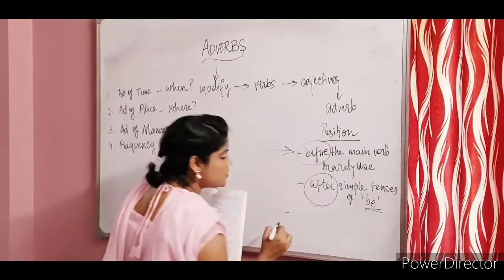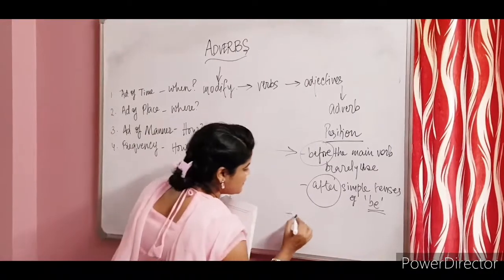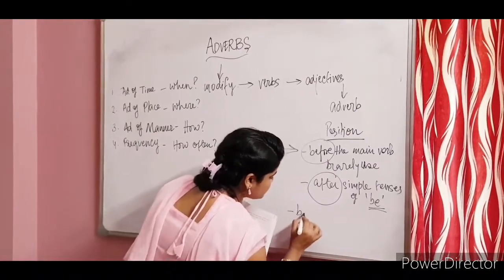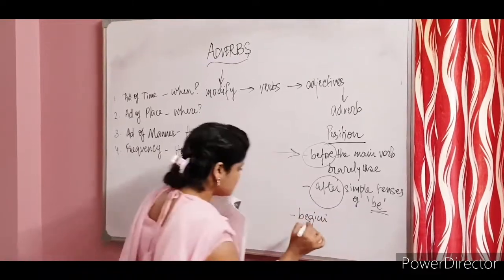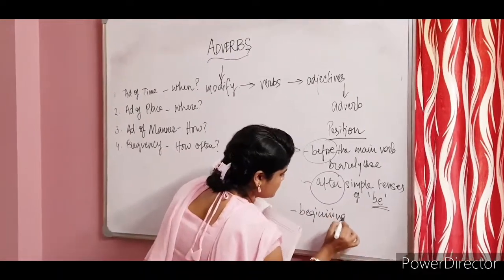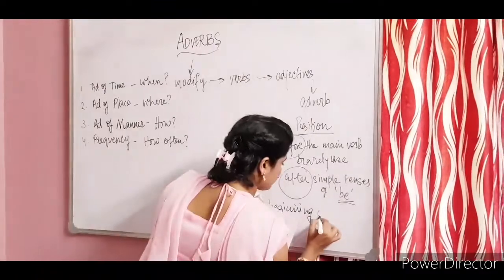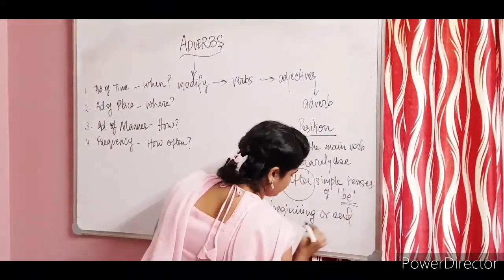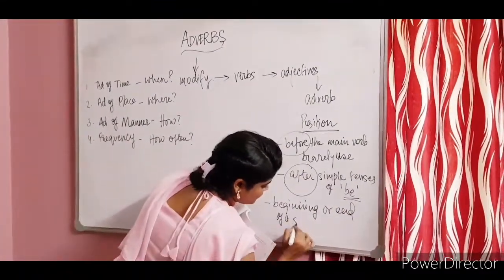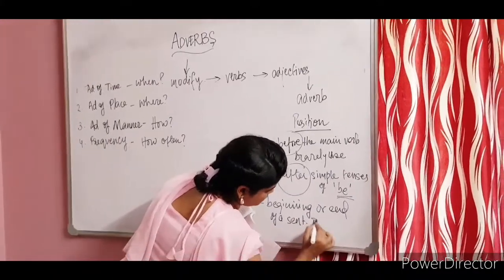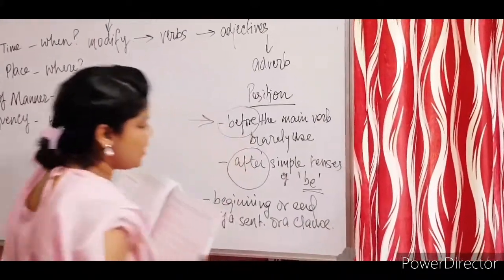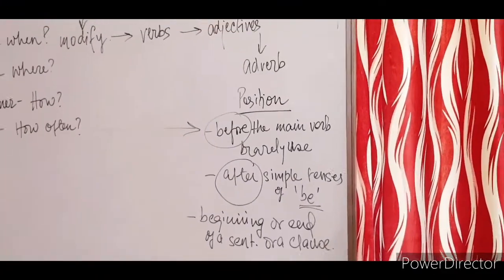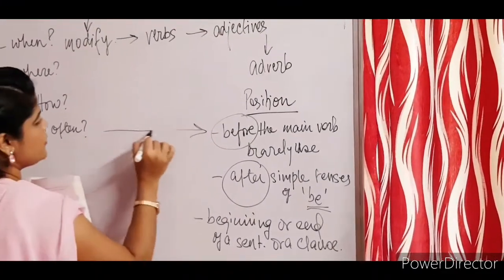So here you can use it both ways. Every day. So that will be regarding your adverb of frequency.